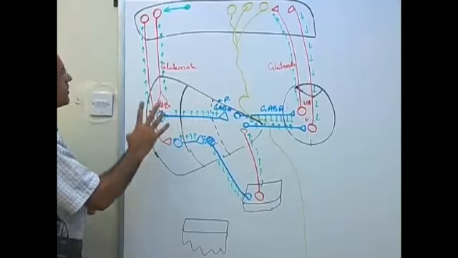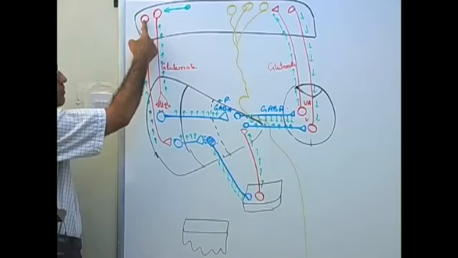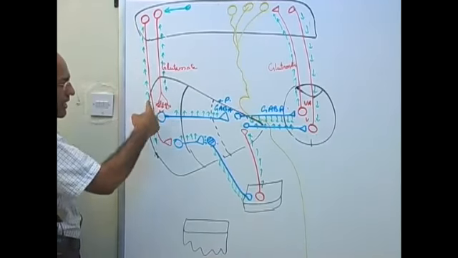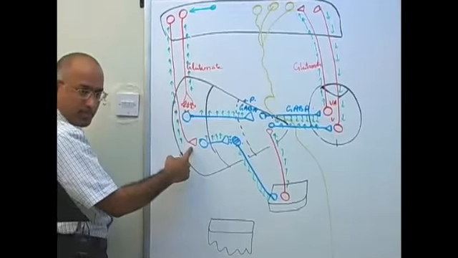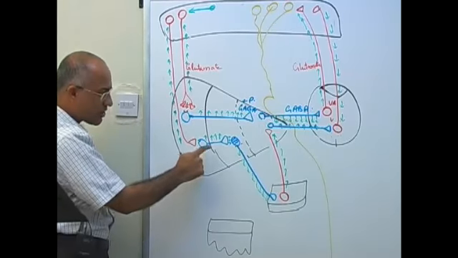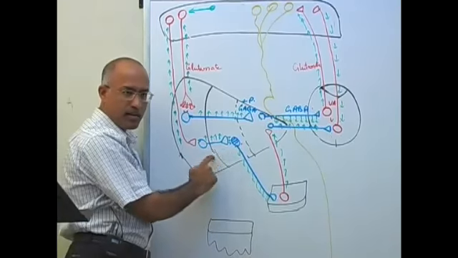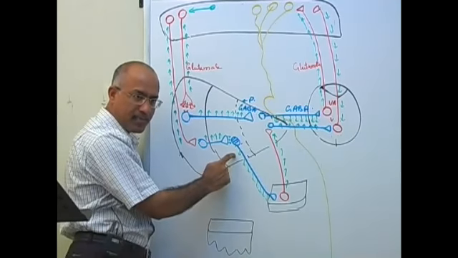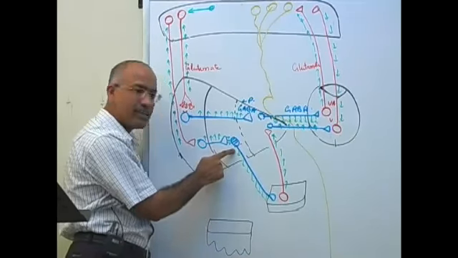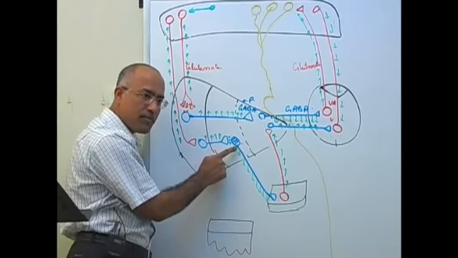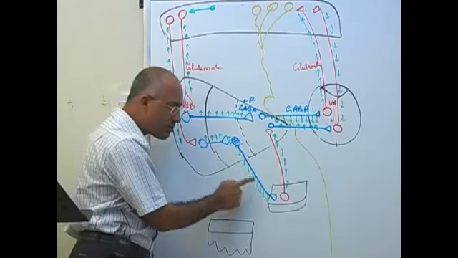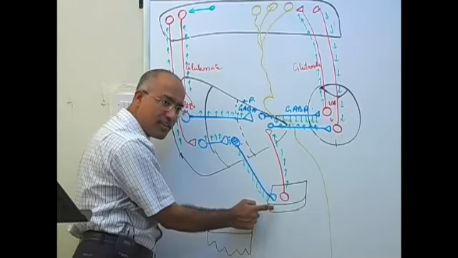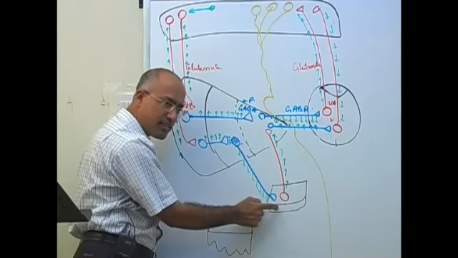So we can say, first of all, indirect pathway. Indirect pathway, when it is overfiring, cortico-striatal, what will happen? It will stimulate GABAergic neurons which are going from striatum to globus pallidus externum. They will inhibit the pallido-subthalamic fibers, and there is less release of GABA in the subthalamus.